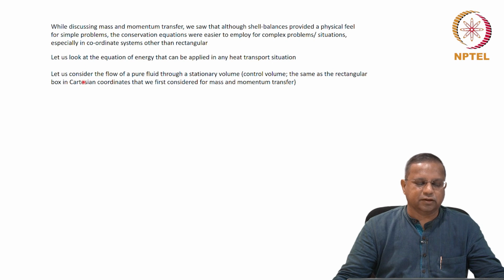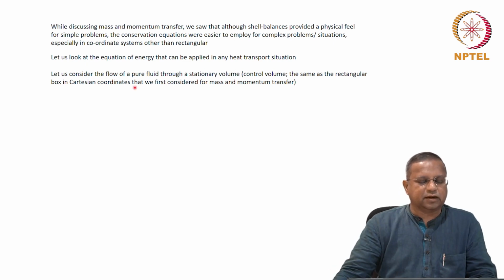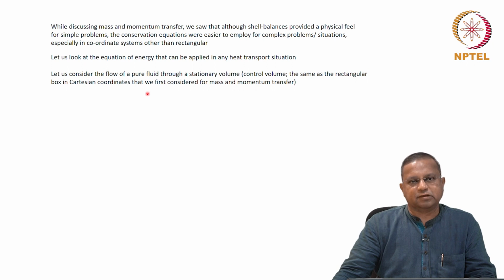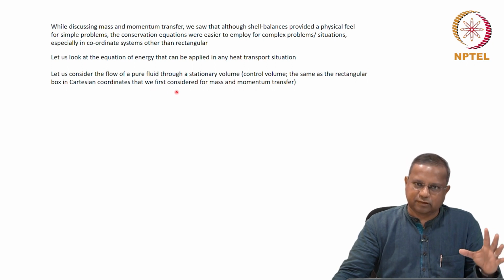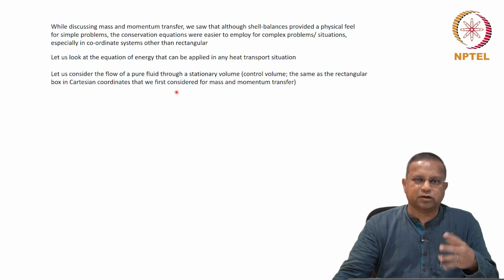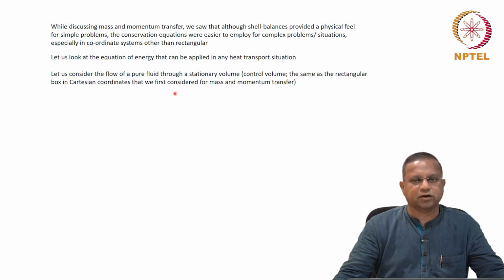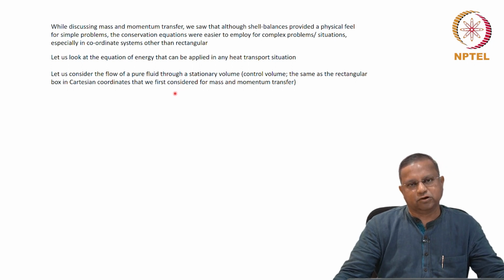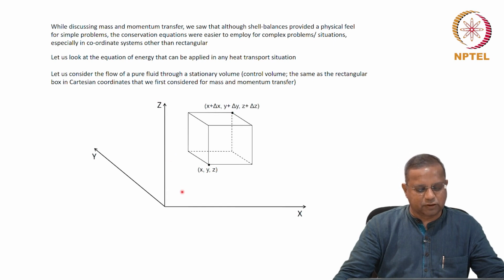And we are going to begin the same way. We are going to consider the flow of a pure fluid, it does not have anything else, through a stationary volume, which we know as the control volume, the same as the rectangular box or the cuboidal box in Cartesian coordinates that we first considered for mass and momentum transfer. The same control volume we are going to consider because it is intuitive. The rectangular Cartesian coordinate system is intuitive for us. So this is what it is.